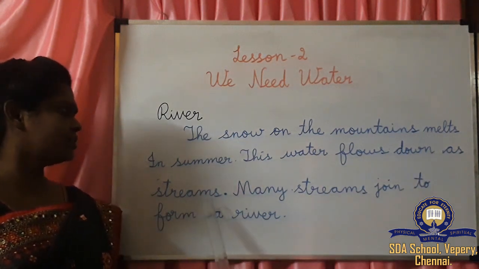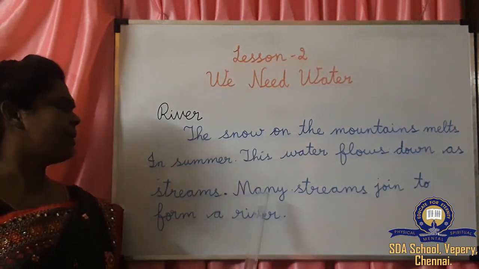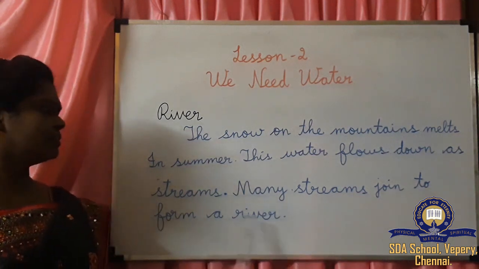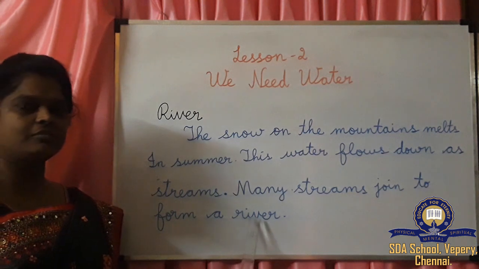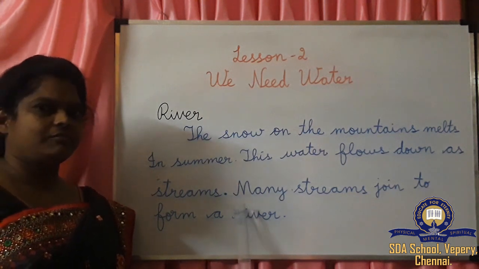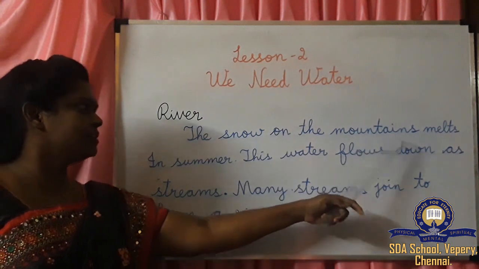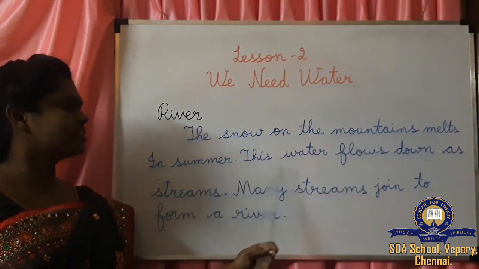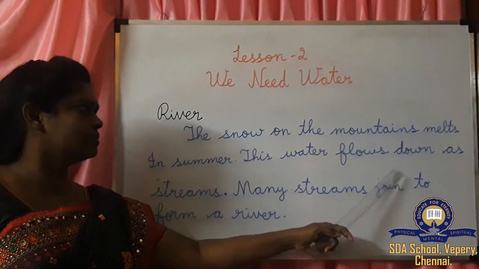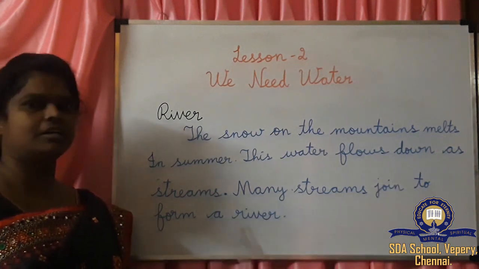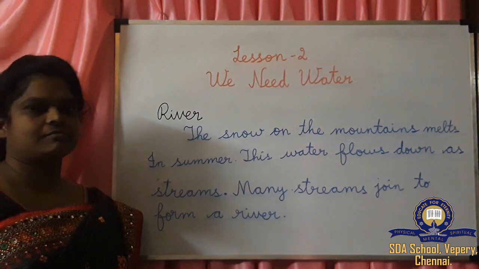Many streams join together to form a river. Once more we'll read: the snow on the mountain melts in summer. This water flows down as streams. Many streams join to form a river.